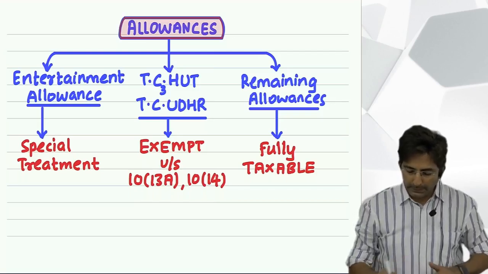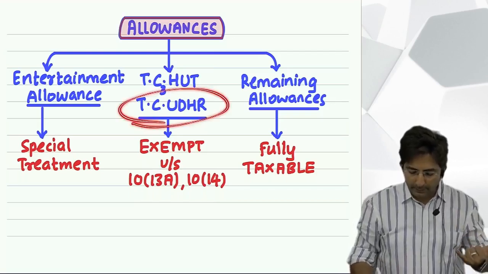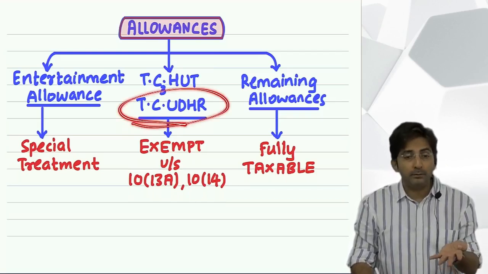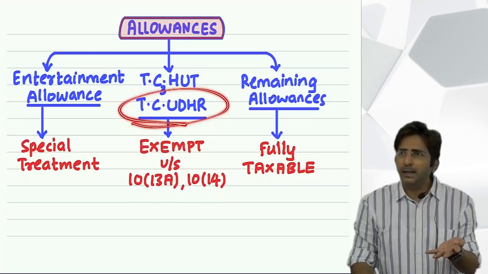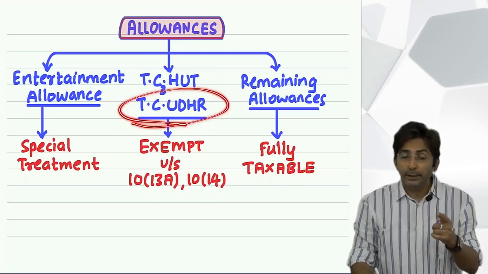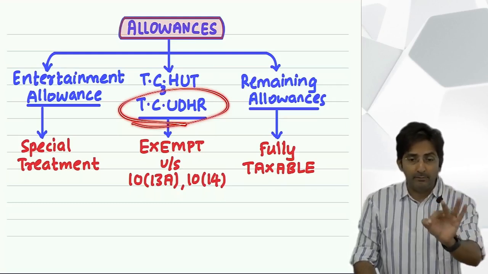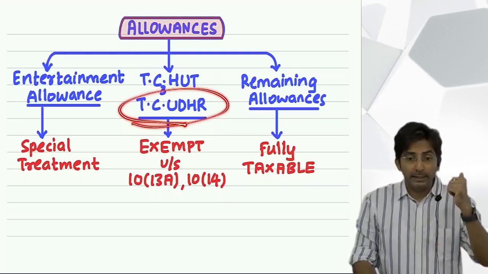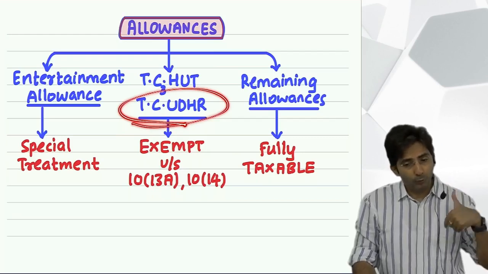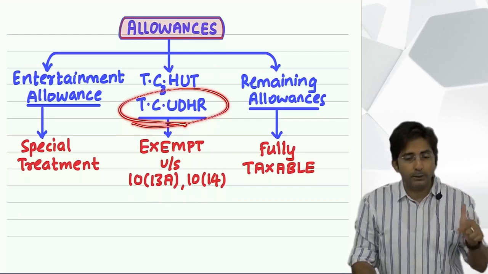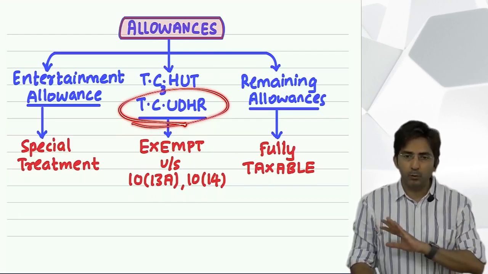So, TC Udar: T for traveling, C for conveyance, U for uniform, D for, what was it, daily allowance? When you have to go outstation, for the tickets you get traveling allowance. And for other day-to-day expense, you get daily allowance. Okay. Then helper allowance, R for research allowance. But everywhere the rule is the same.